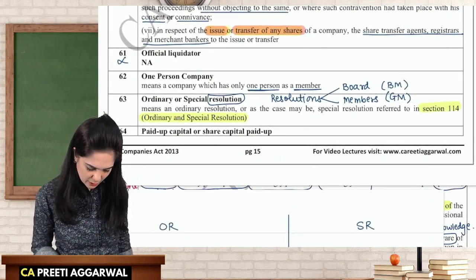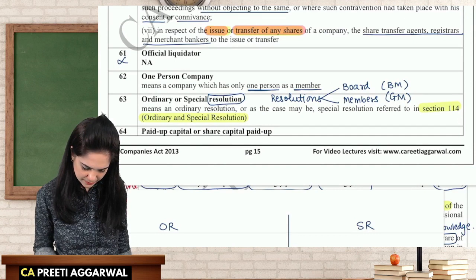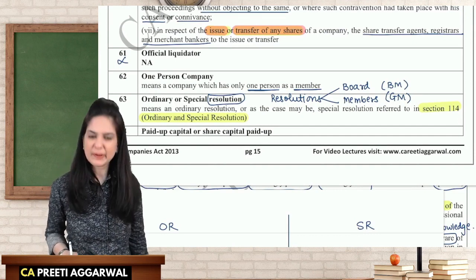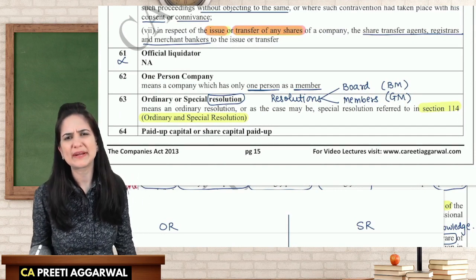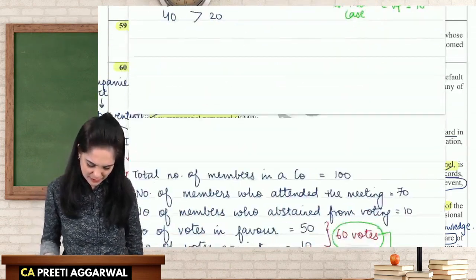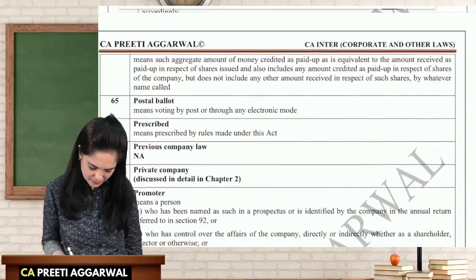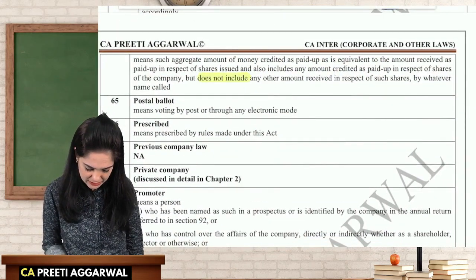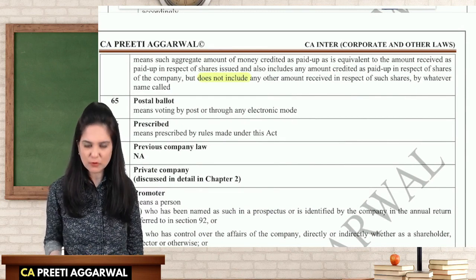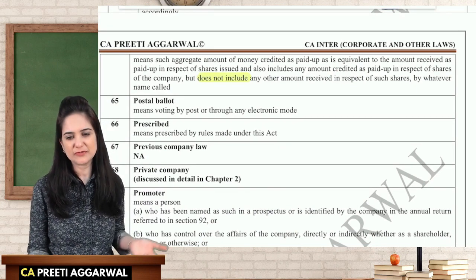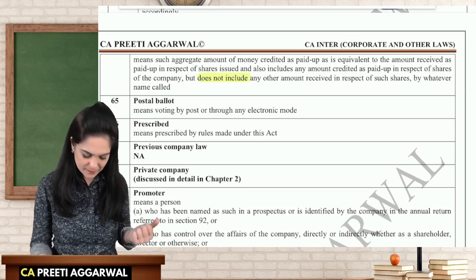Then we have clause 64, paid up capital. That's simple. Paid up capital means which is paid up for the time being in force, yes. But it does not include any other amount received, like securities premium won't be included. Any amount which is received as paid up, that is considered.